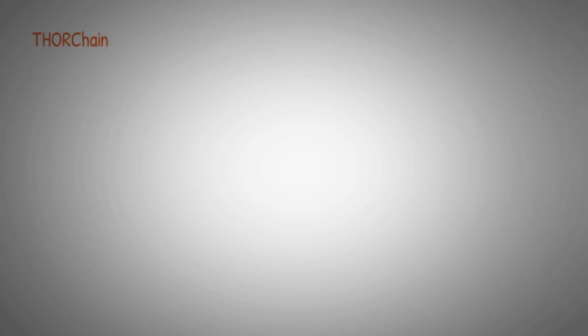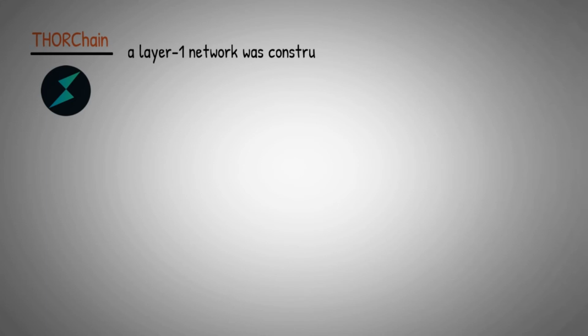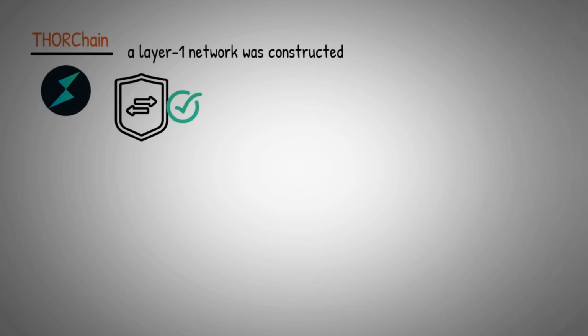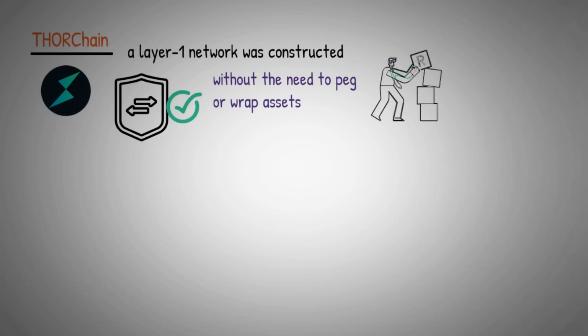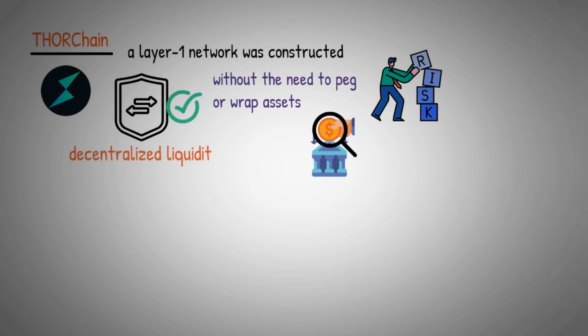Thorchain. Thorchain is a cross-chain, permissionless, decentralized exchange. Using the Cosmos SDK, a Layer 1 network was constructed. It also validates transactions using the Tendermint consensus process. Decentralized cross-chain liquidity without the need to peg or wrap assets is the main objective of Thorchain. Pegging and wrapping increase process risk for multi-chain investors. In essence, Thorchain manages the vault and keeps track of deposits and withdrawals. By doing so, centralized intermediaries are eliminated and decentralized liquidity is created.